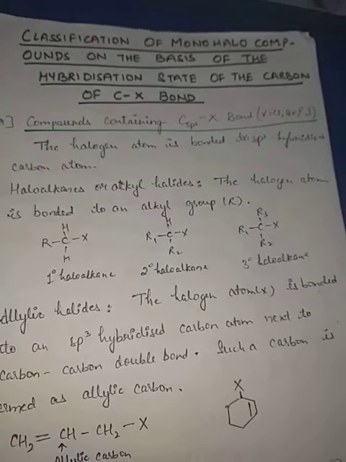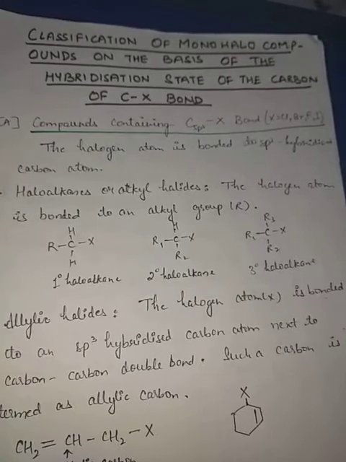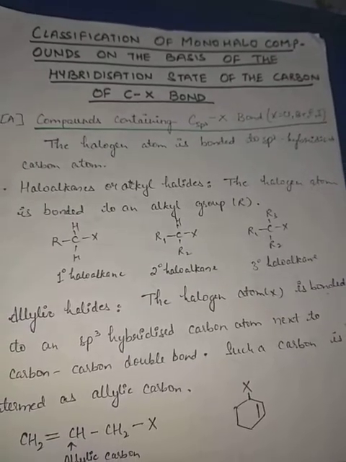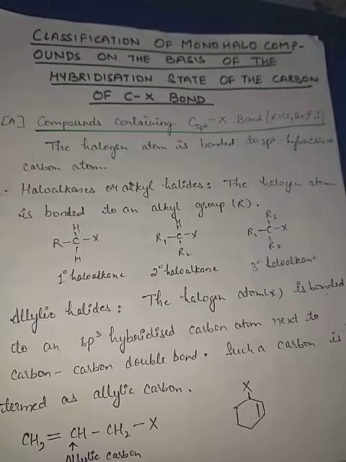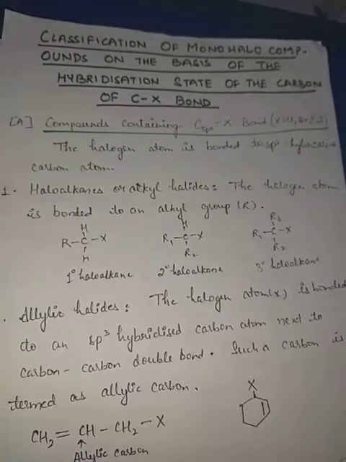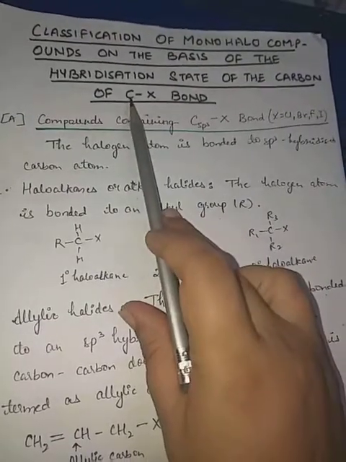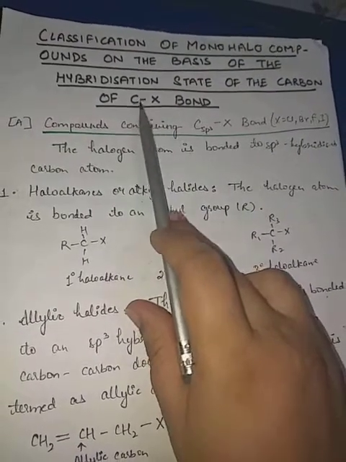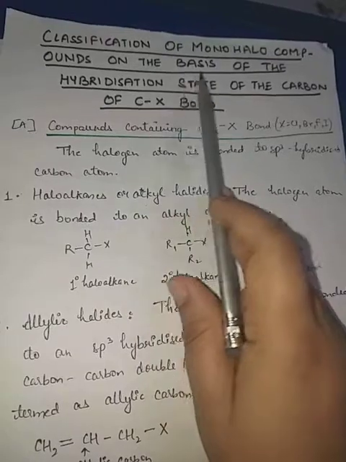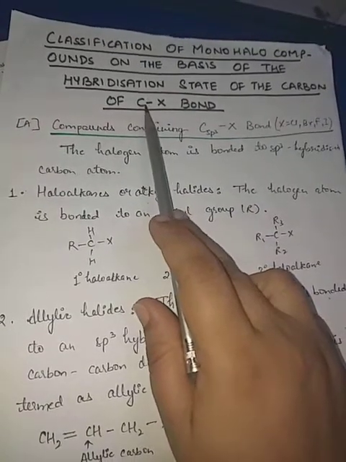Hello students. Today we will study the classification of monohalo compounds on the basis of the hybridization state of the carbon of the C-X bond. Okay, carbon and halogen bond. So we will study the hybridization. We will study these monohalogen compounds on the basis of the hybridization of this carbon atom.